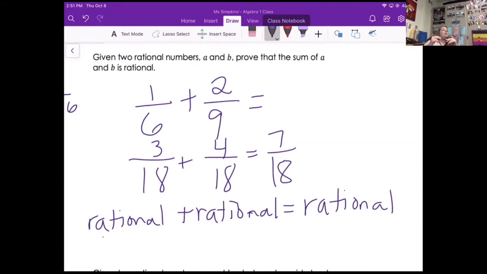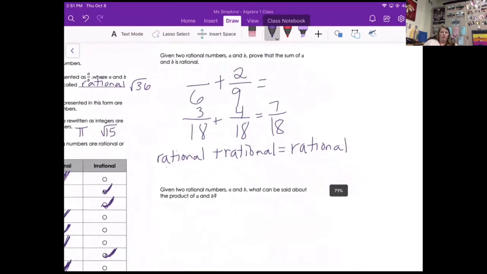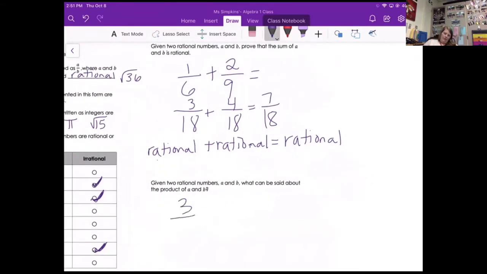The same thing goes for multiplication. So I want you to multiply 3/7 times 4/9. This one's easier. I don't think you can simplify this one. It should just stay as 12/63.